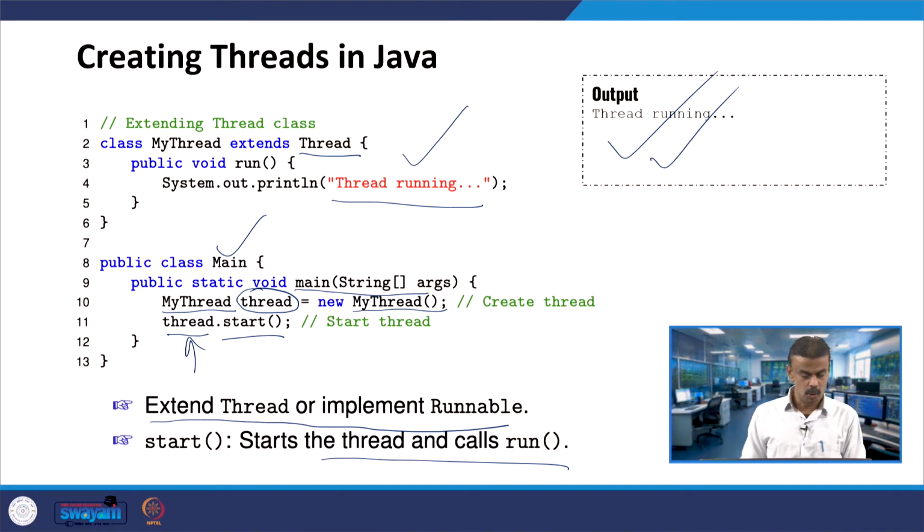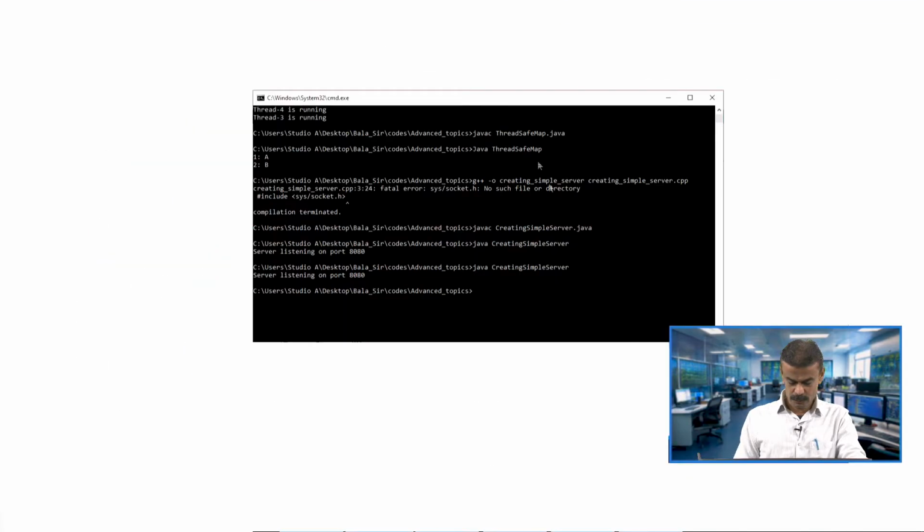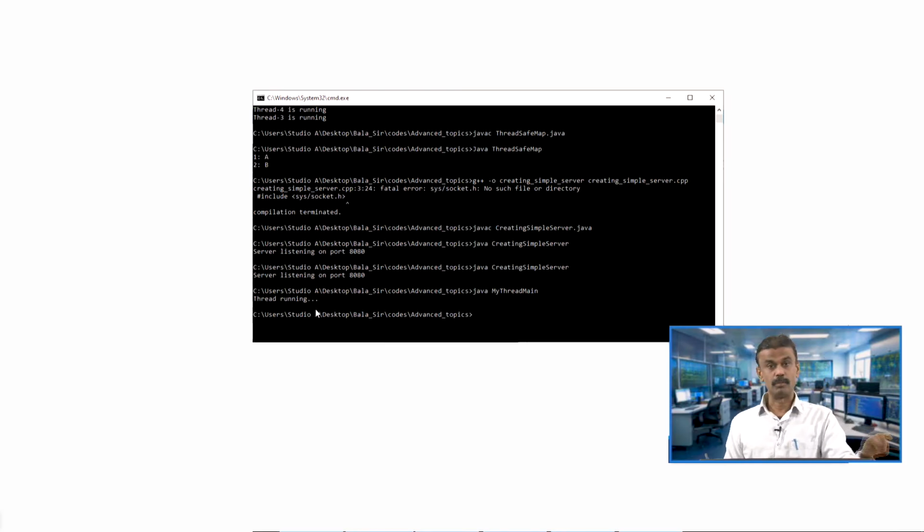Maybe what we can do in Java, we can try this. In C++ I gave an exercise, but in Java we will try this. I will go to Java here, the same program. Now we will run the code. If we run the code, java MyThread, you can see the output, "thread running", followed by three dots.